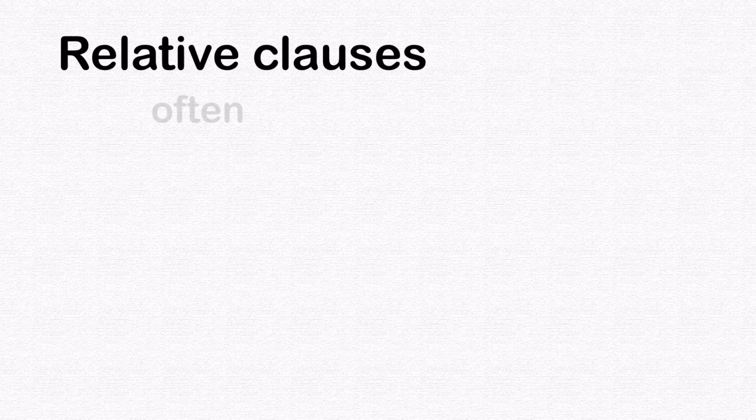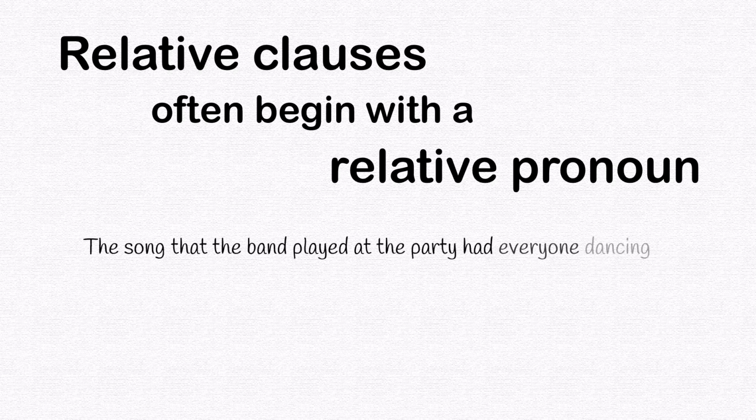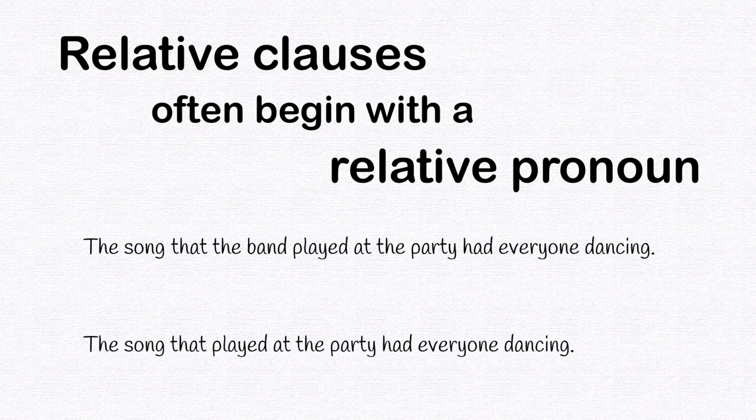Relative clauses often begin with a relative pronoun, like in these two sentences. The song that the band played at the party had everyone dancing. The song that played at the party had everyone dancing. The relative clause in each begins with the relative pronoun that.